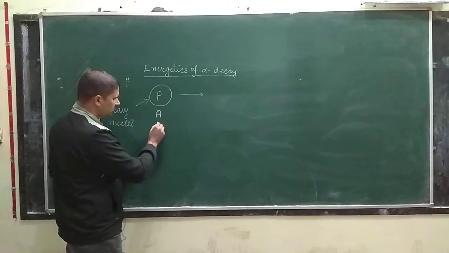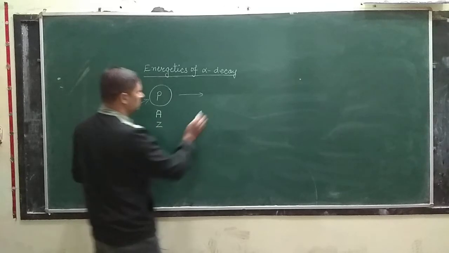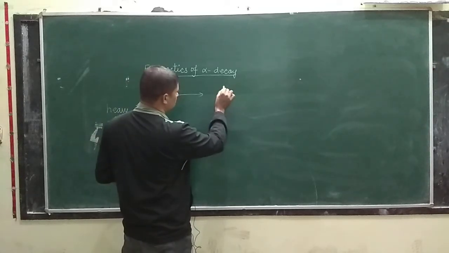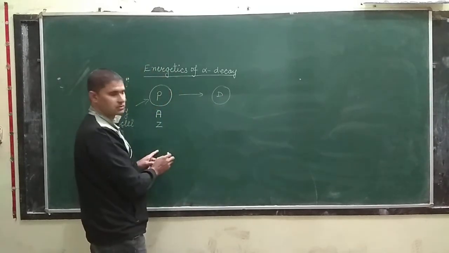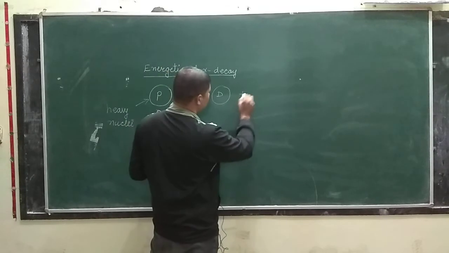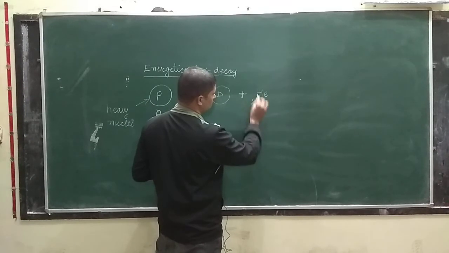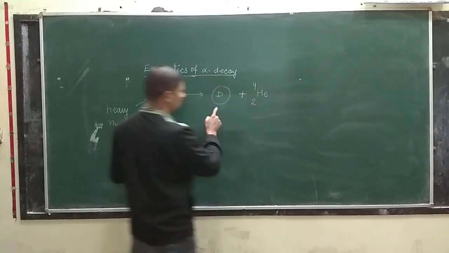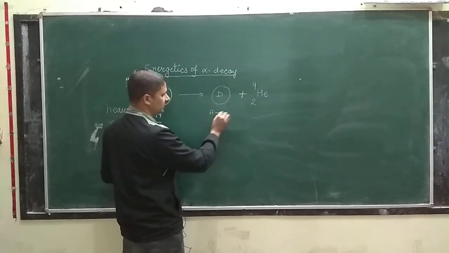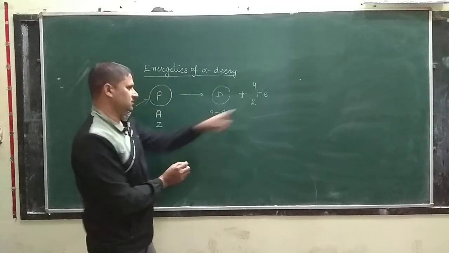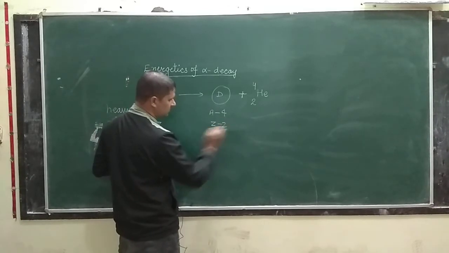Let its atomic number be Z. After this disintegration, a new nuclei is formed, and this is the daughter nucleus. An alpha particle is also liberated here, whose atomic number is 2 and mass number is 4. What will be the mass of this daughter nuclei? It must be A minus 4.